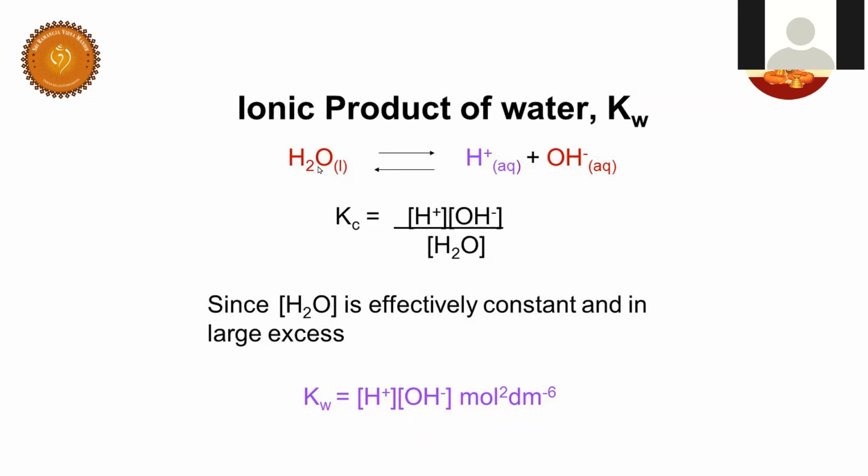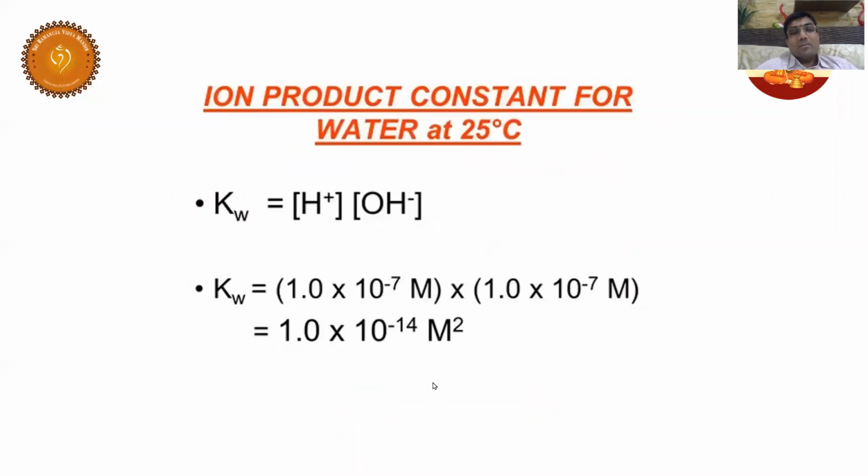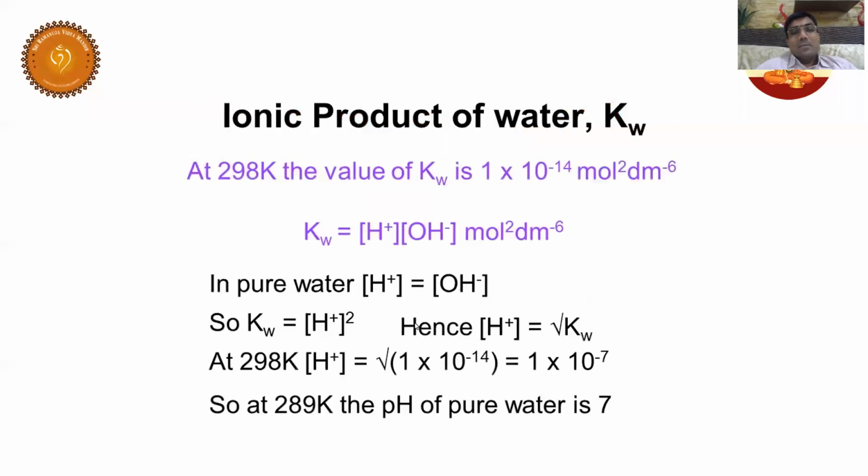Confusing means, see, water gets dissociated into H plus and OH minus ions, right? So here, H plus ion concentration is equal to OH minus ion concentration, right? Now here, Kw, the ionic product of water, is the H plus ion concentration into the OH minus ion concentration. Its value is 10 power minus 7 each. Total, it will become 10 power minus 14. If H plus is equal to OH minus, then it becomes 10 power minus 7 into 10 power minus 7, 10 power minus 14, right?